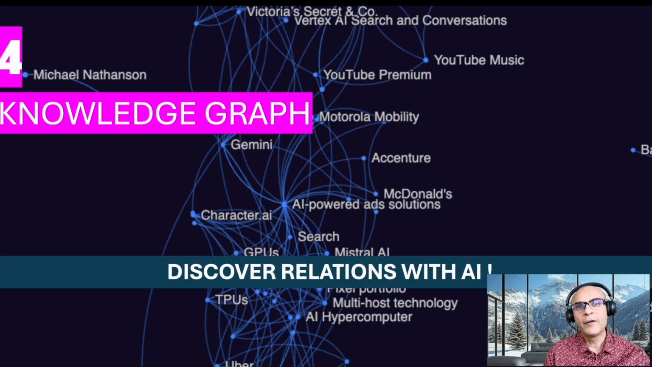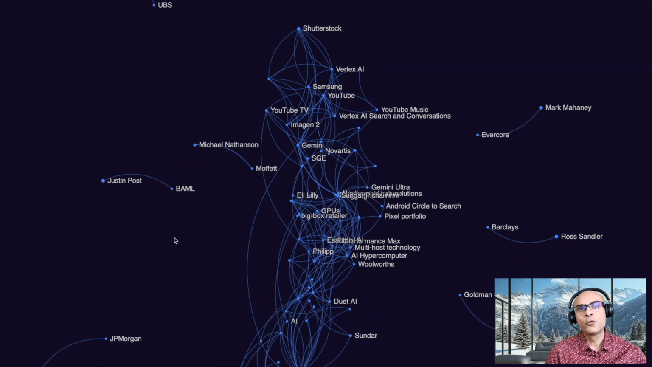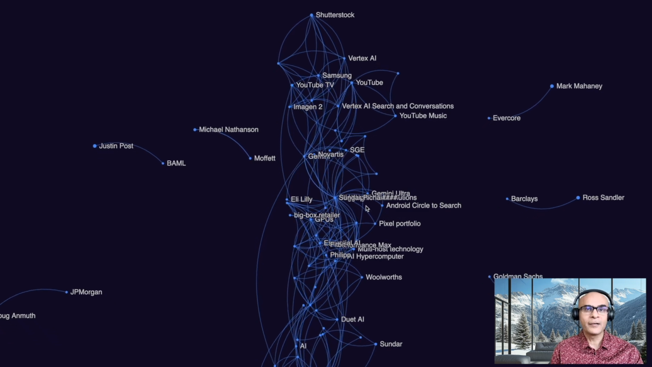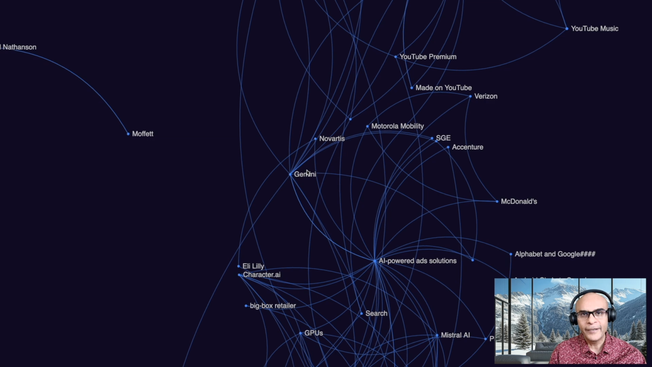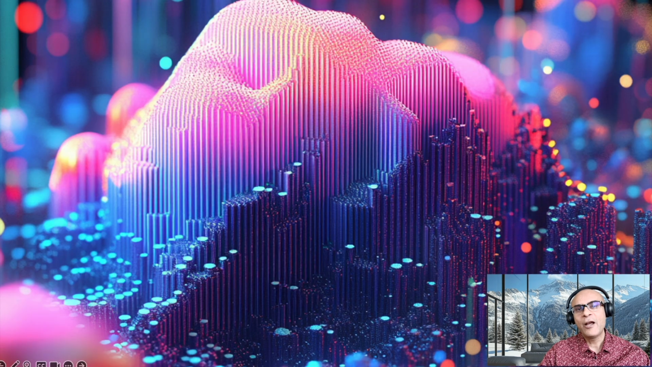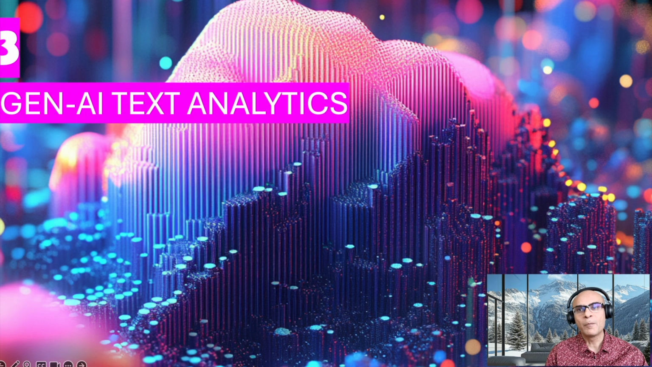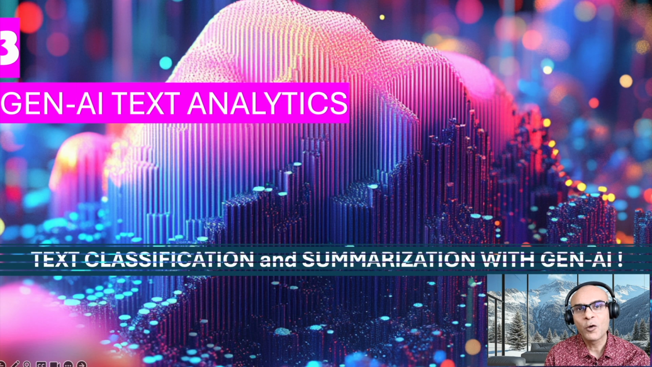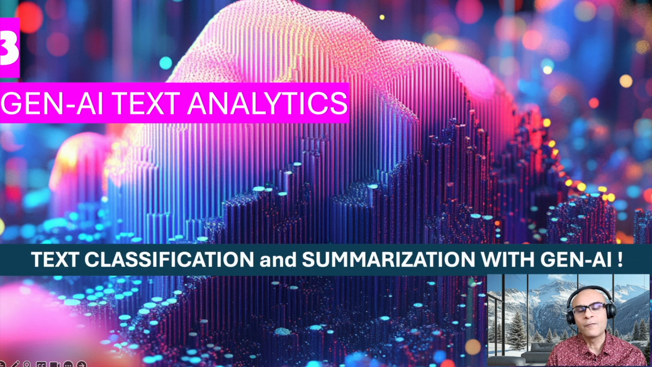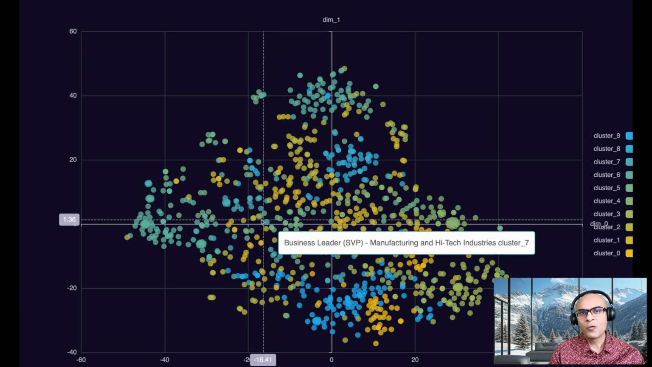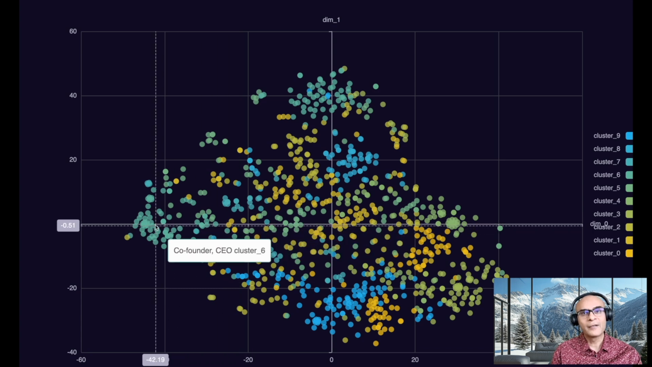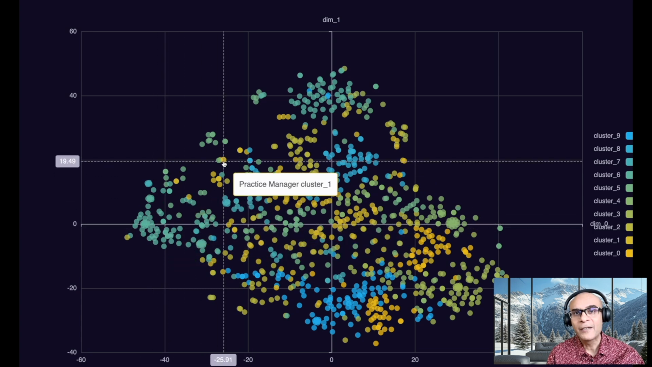Now, this is a very popular use case which helps to enhance the data integration as well as semantic search capabilities across the data. Text analytics have now been completely taken over by generative AI, and this is one of the most popular use cases that we have seen in 2024 across various companies and various industries. AI can now classify the text. It can summarize the text at a precision never seen before.